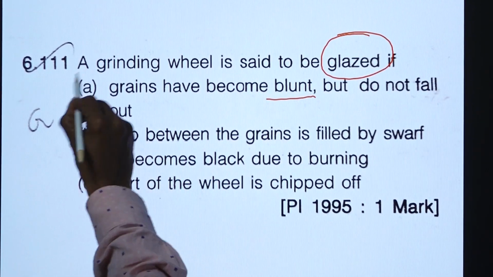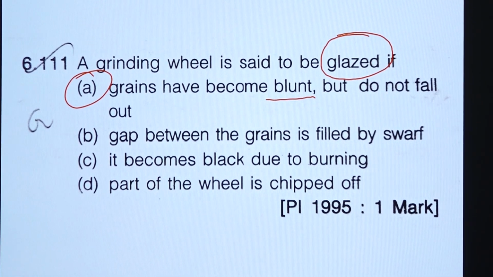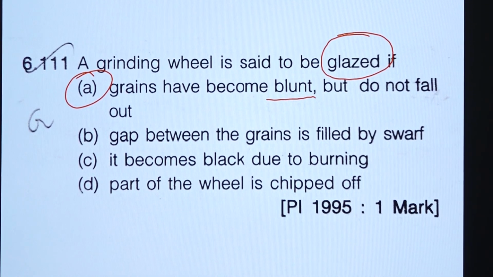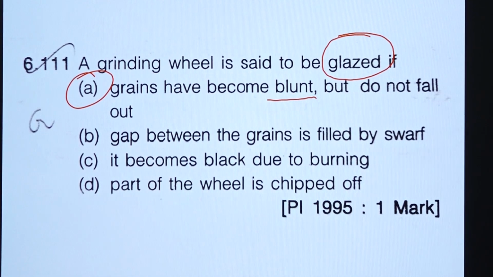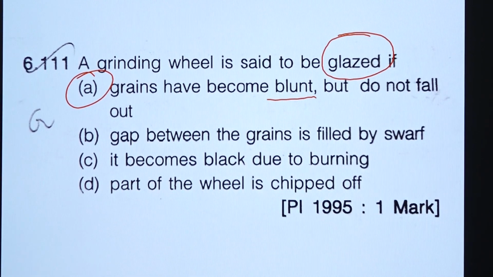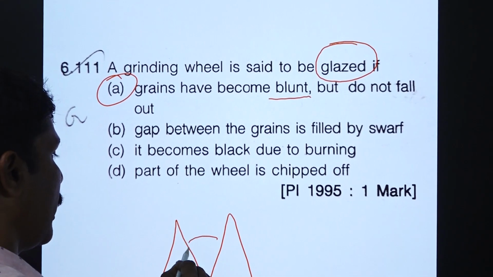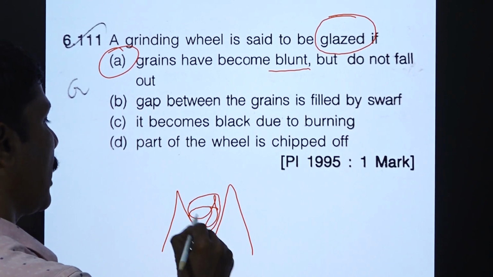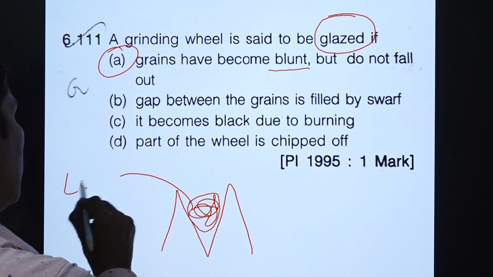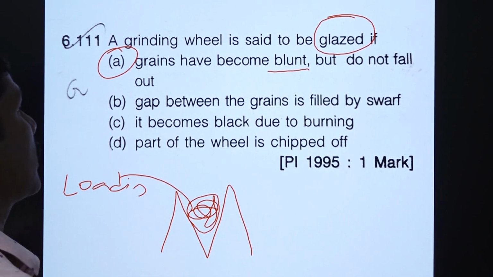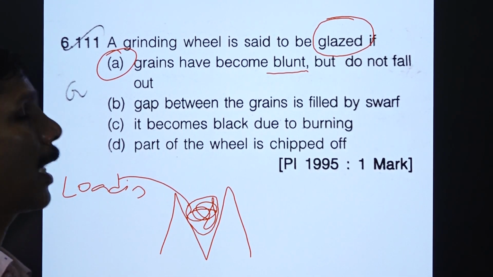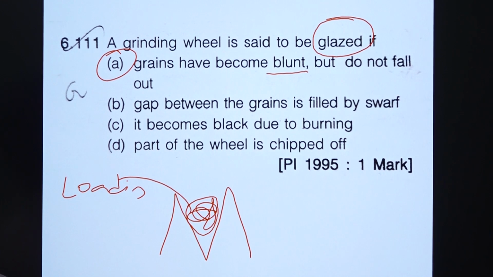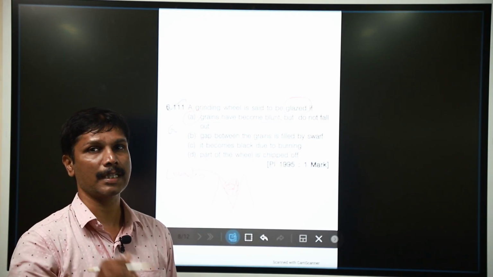That is glazing. If the gap between the grains is filled with swarf, as we already discussed, it is called loading, so option B is loading. Here the correct option is glazing, where the cutting edges become blunt and make a shiny appearance.